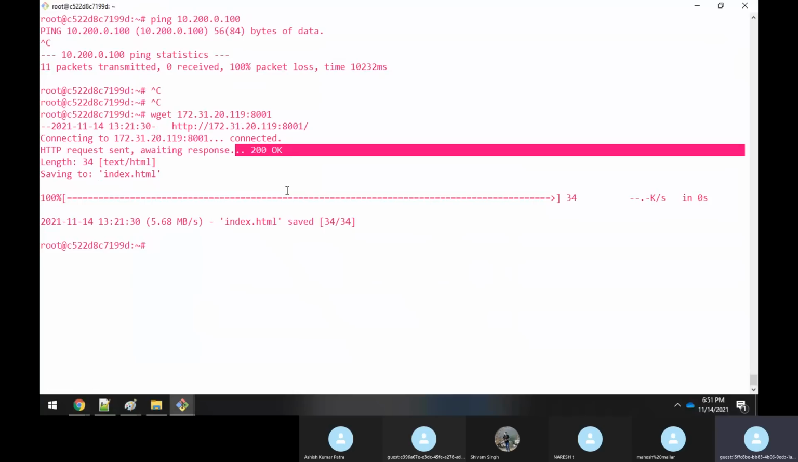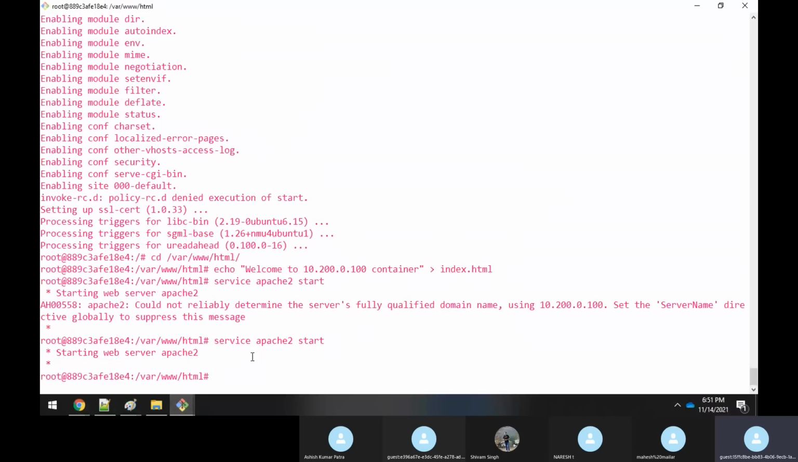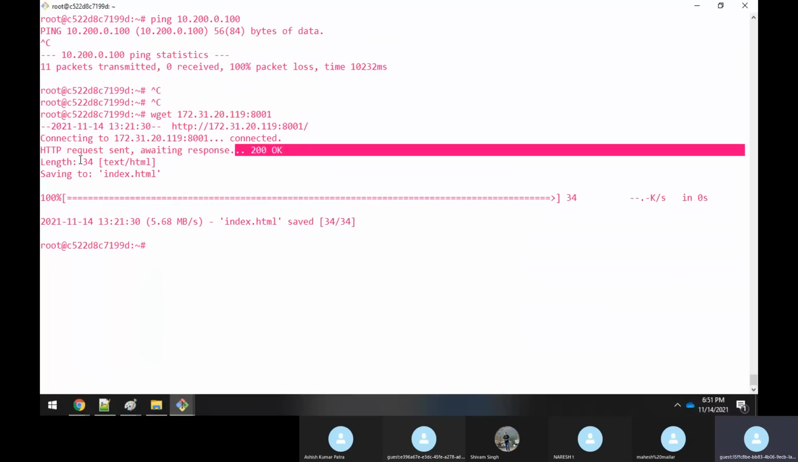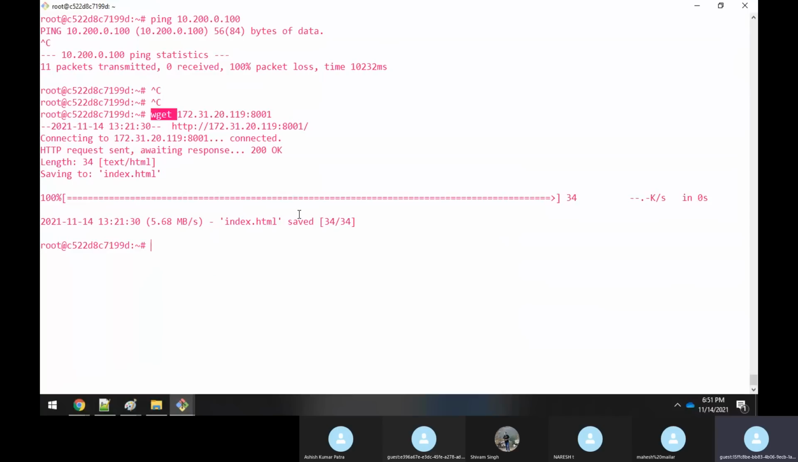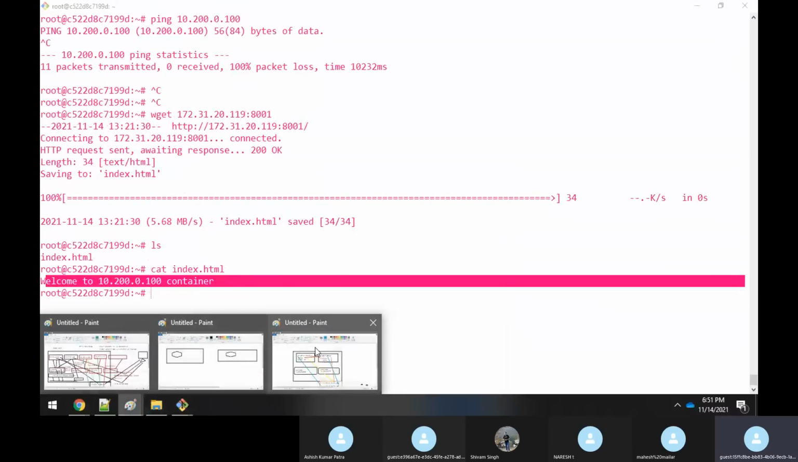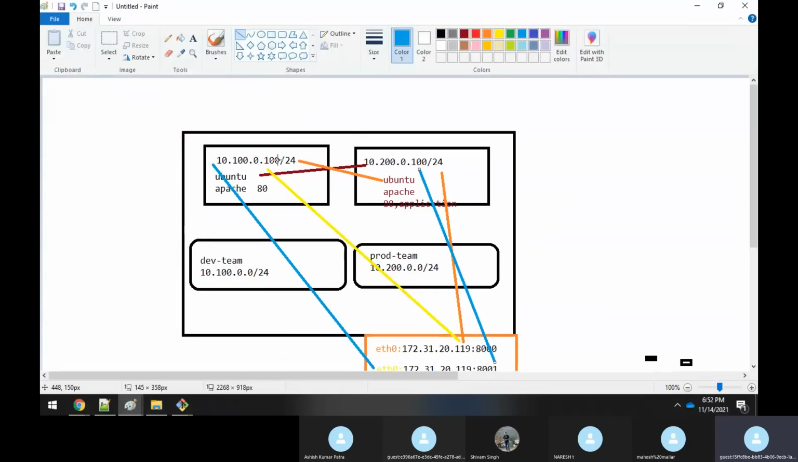Okay. Now it has downloaded this index. So whatever index.html was there, that file has been copied over, because wget copies from the other network. Now if you do ls, you can see that you have copied that file. Now when you do a cat of index here, you can see this. So in this way, with the help of port mapping, you are able to communicate between two different containers.